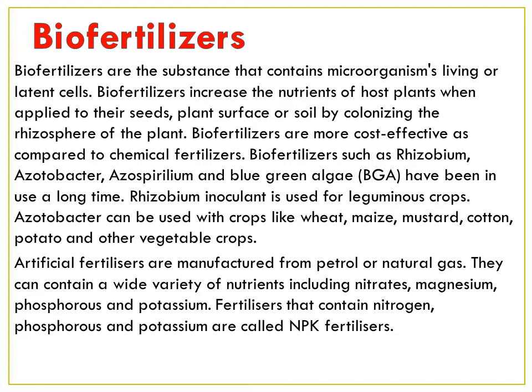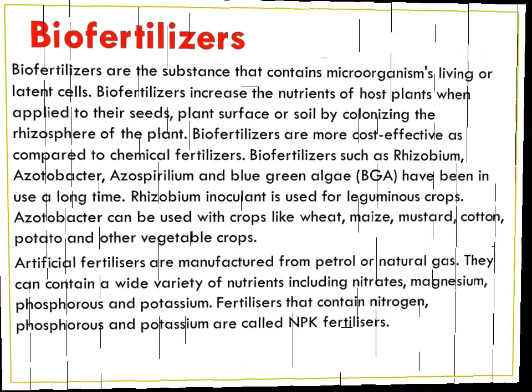Artificial fertilizers are manufactured from petrol or natural gas. They can contain a wide variety of nutrients including nitrates, magnesium, phosphorus, and potassium. Fertilizers that contain nitrogen, potassium, and phosphorus are called NPK fertilizers.